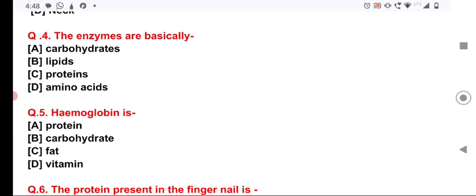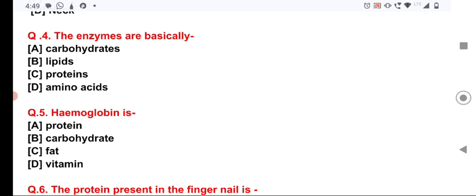oxyhemoglobin, and when it reaches in this form to the cells and tissues, it again removes the oxygen and returns back to the lungs and again combines with the new molecules of O2 to again form oxyhemoglobin, and then its dissociation again takes place in the cells and tissues.